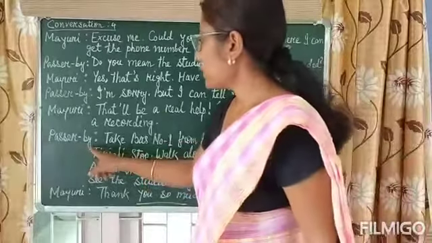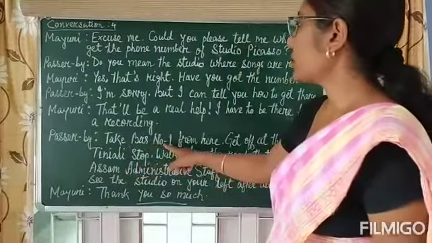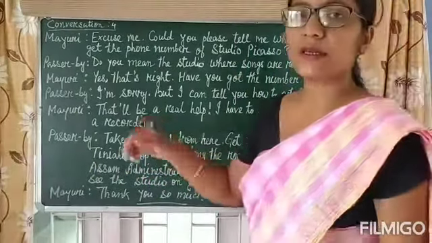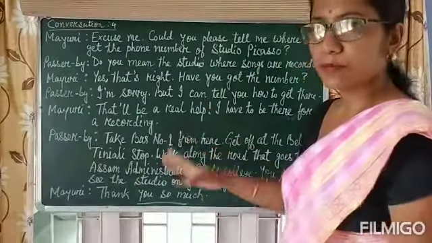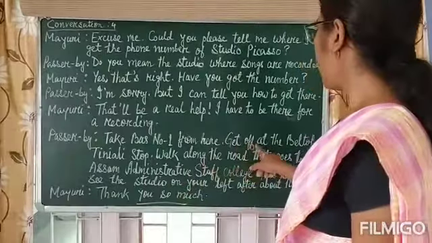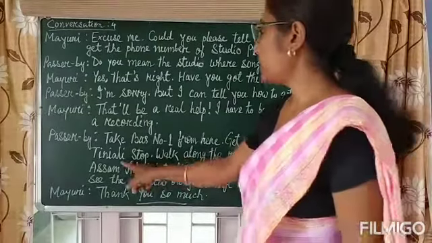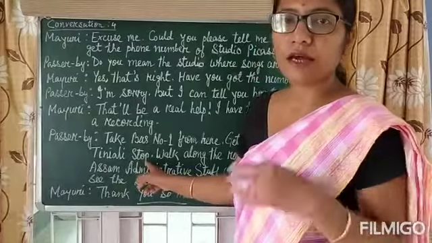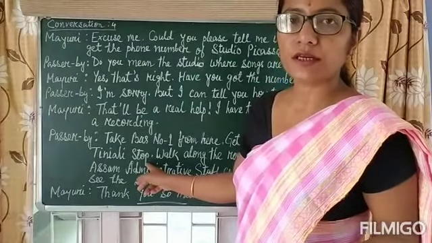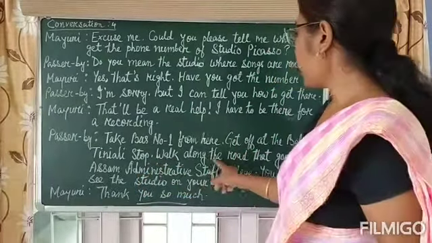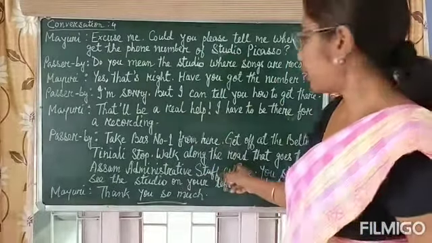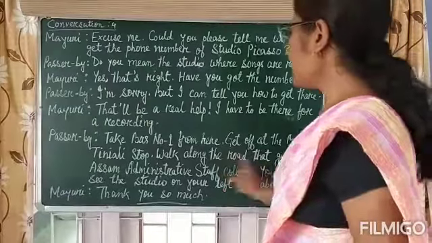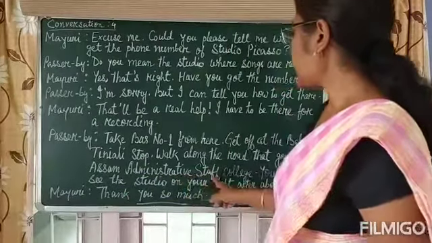So the passerby told her, take bus number 1 from here. Get off at the Beltola Tiniali stop. Then walk along the road that goes to the Assam Administrative Staff College.